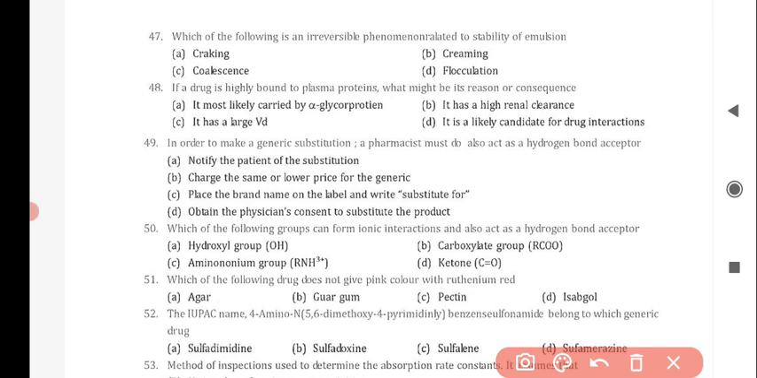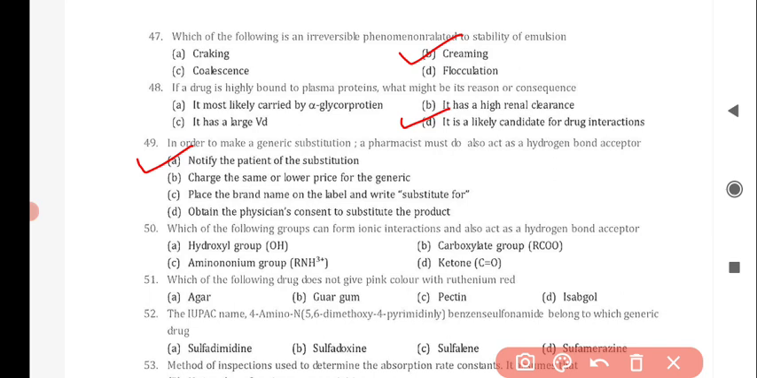Next question is, which of the following is an irreversible phenomena related to stability of emulsion? And the correct answer is option B, creaming. Next question is, if a drug is highly bound to plasma proteins, what might be its reason or consequence? And the correct answer is option D, that is, it is likely candidate for drug interaction. Next question is, in order to make a generic substitution, a pharmacist must do, and the correct answer is option A, notify the patient of the substitution.